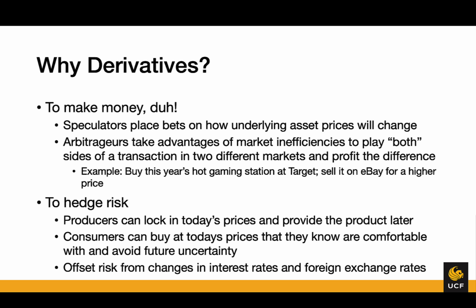The really less risky way to use derivatives is they can also be used to hedge risk, so to decrease risk as opposed to just straight gambling. So, ways that you can hedge risk are producers can lock in today's prices and provide the product later.